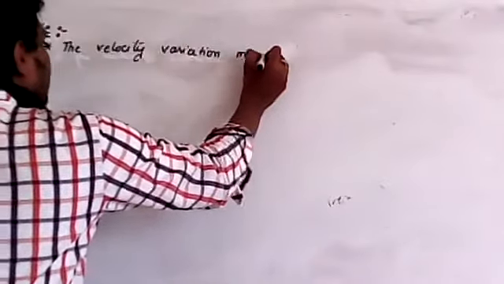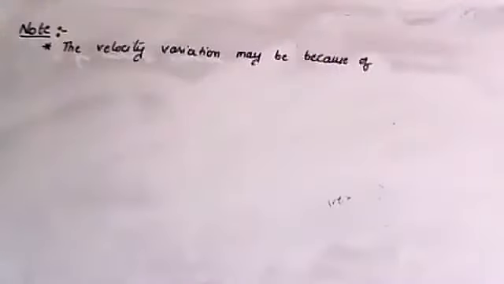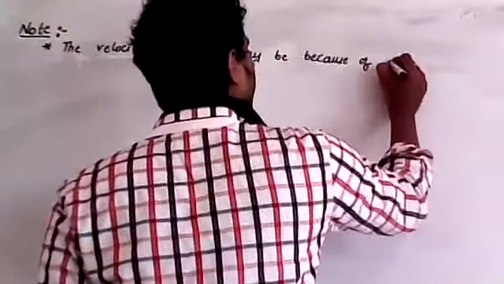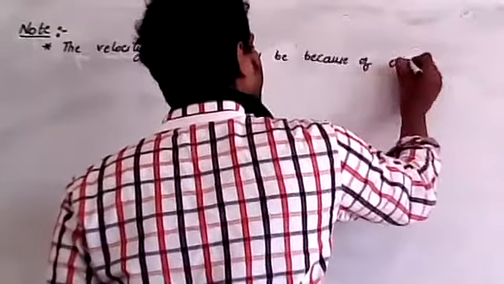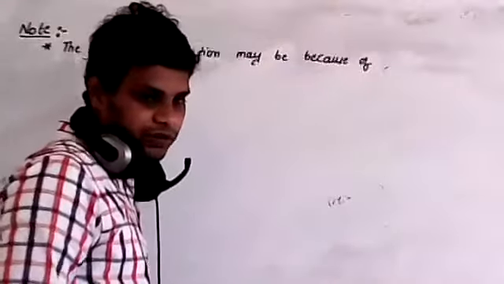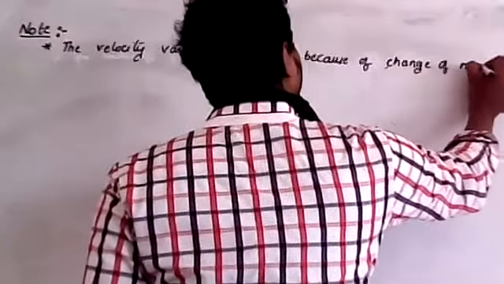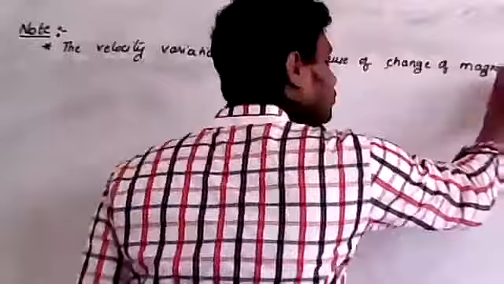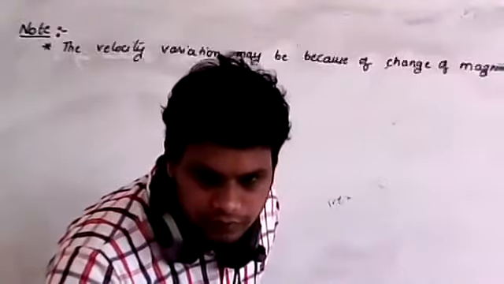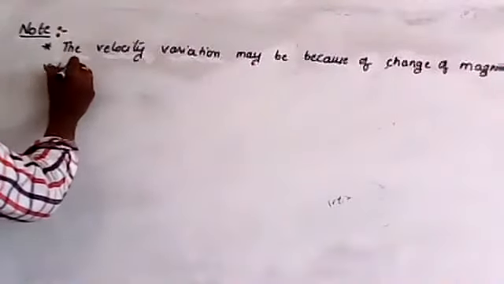The velocity variation is nothing but acceleration with respect to time, that is called acceleration. It may be because of change of magnitude of velocity.